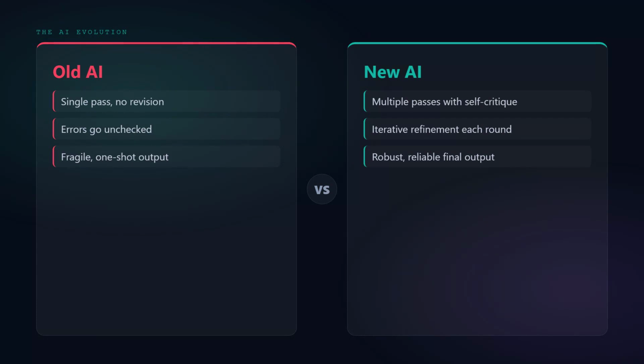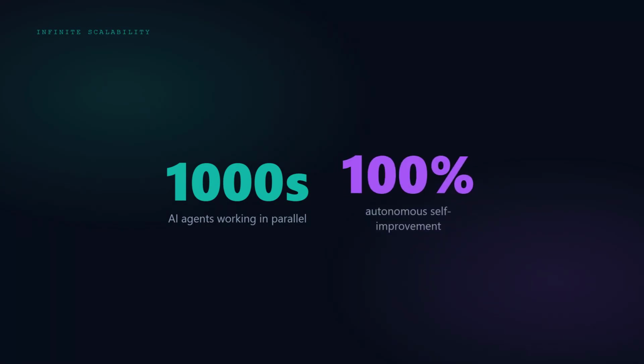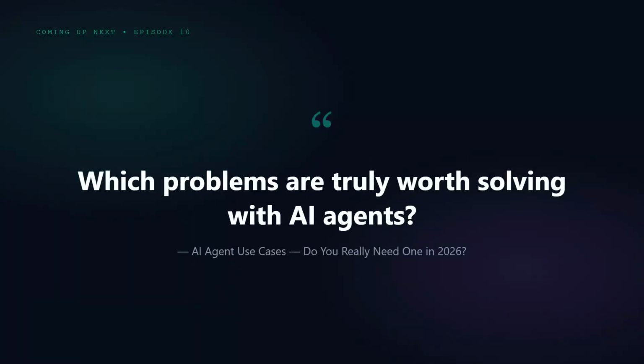They're moving from error-prone to reliable, from one-shot to iterative, from fragile to robust. And the best part? This process scales. Thousands of AI agents can use reflection simultaneously, each improving their own outputs without human intervention. Looking ahead, reflection is becoming standard in agentic workflows. It's a key reason why AI systems are getting smarter and more trustworthy.